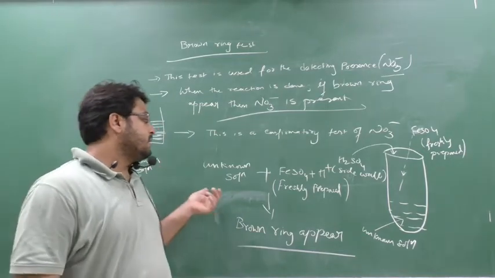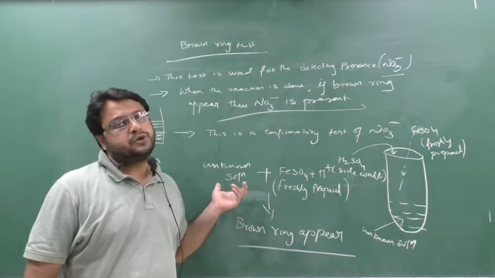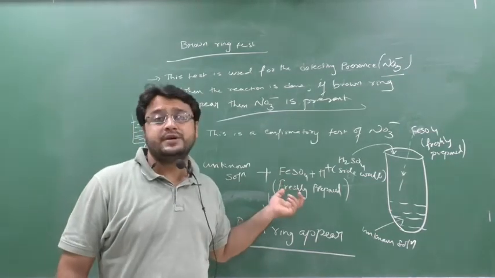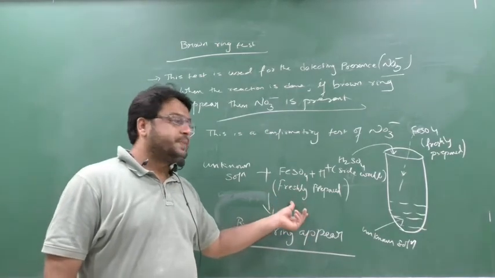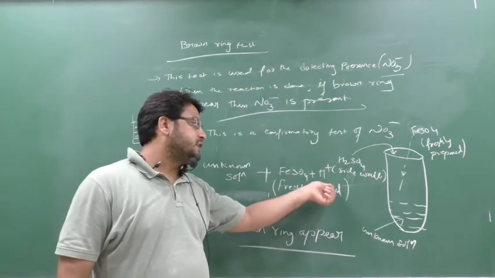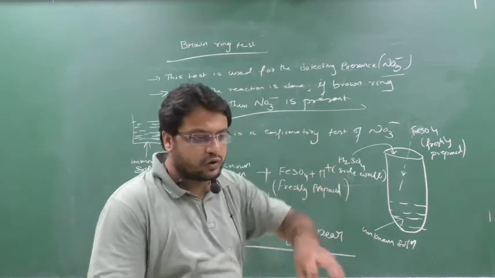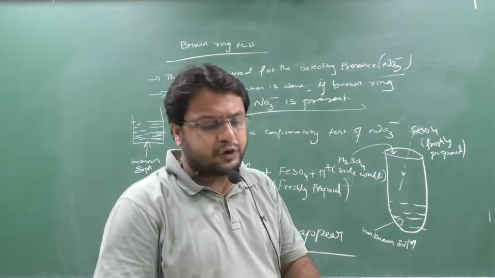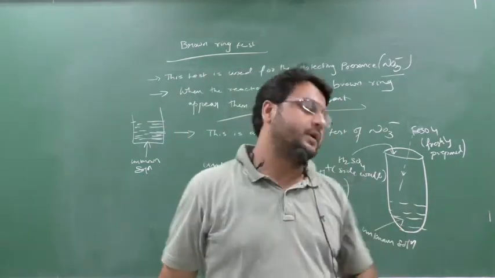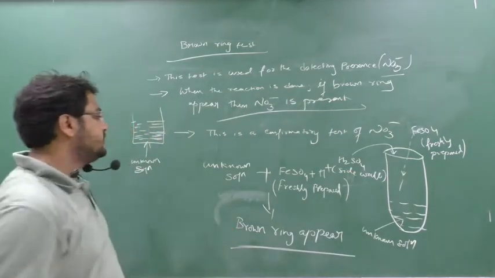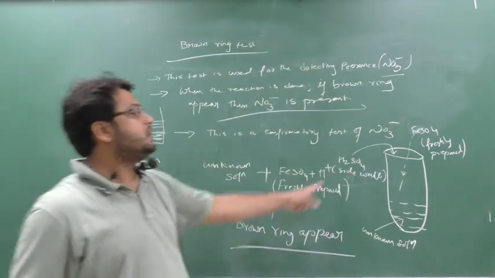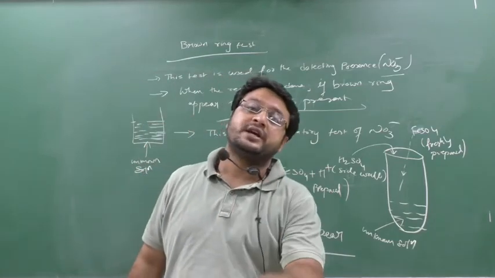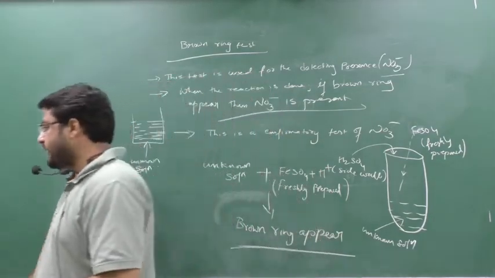We did not know whether this unknown solution contains NO3 minus or not. So what have I done? I have taken the unknown solution, added freshly prepared FeSO4, and then added H2SO4 slowly along the side wall. As you add sulfuric acid slowly, after 2, 3, 4 seconds a brown ring appears. If it appears, the unknown solution contains NO3 minus ion. If it doesn't appear, NO3 minus ion is absent. Clear this part? So write down first.